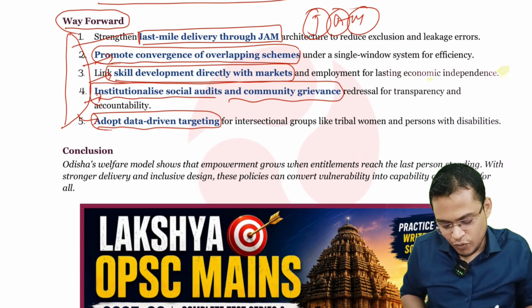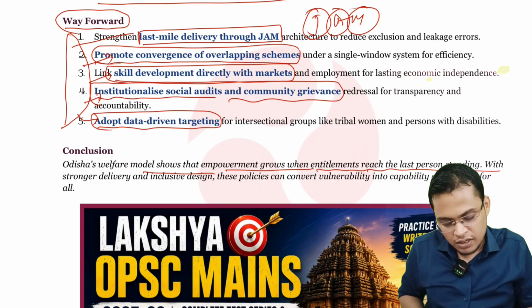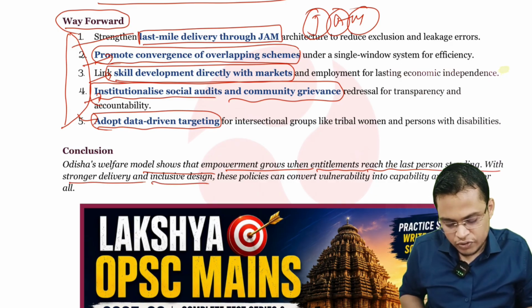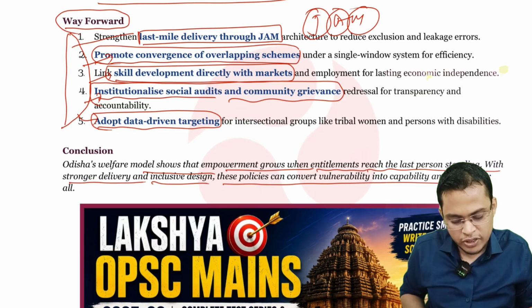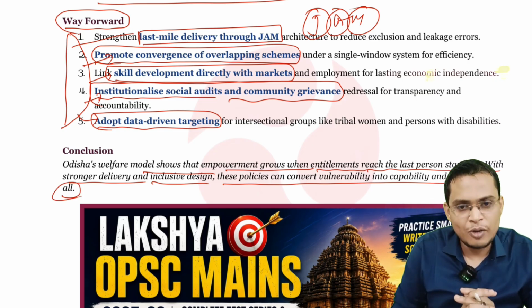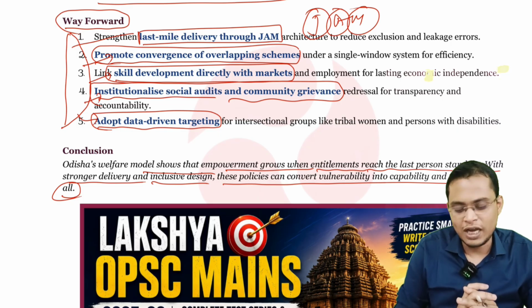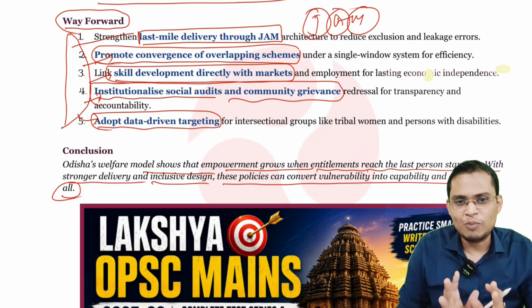Then we have to conclude with the Odisha welfare model, so that empowerment grows when entitlement reaches the last person standing, with stronger delivery and inclusive design. This policy can convert vulnerability into capability and dignity for all. Because in the last couple of years we have seen Odisha has done a lot in reducing the poverty rate and empowering the backward sections of society. That is how you have to sum up your answer.